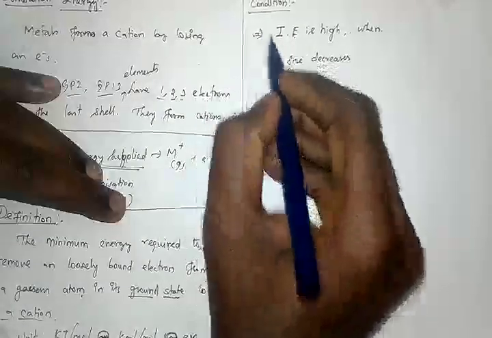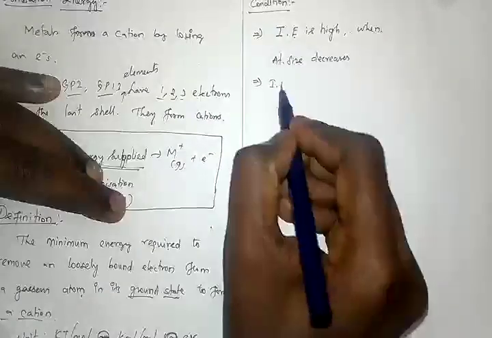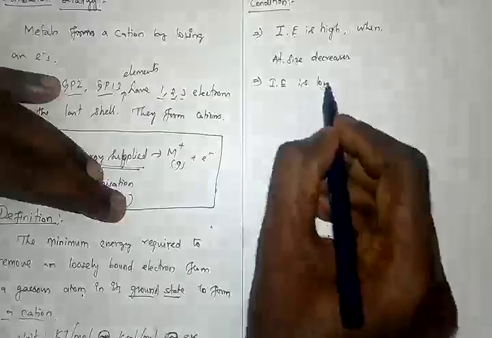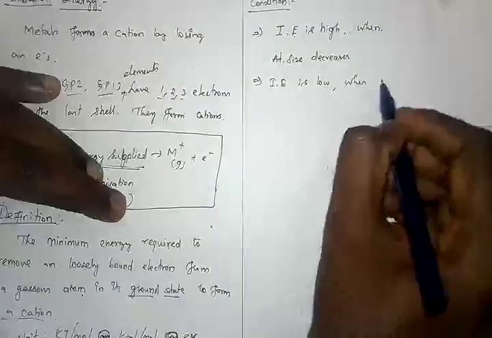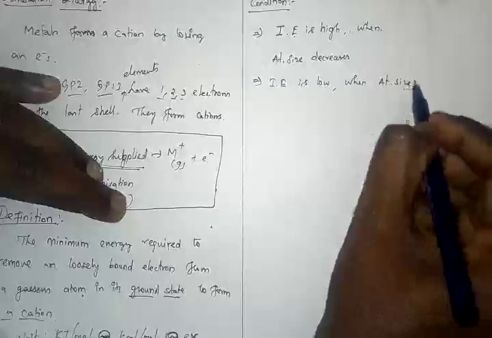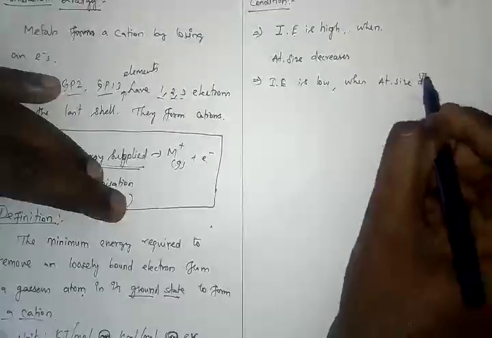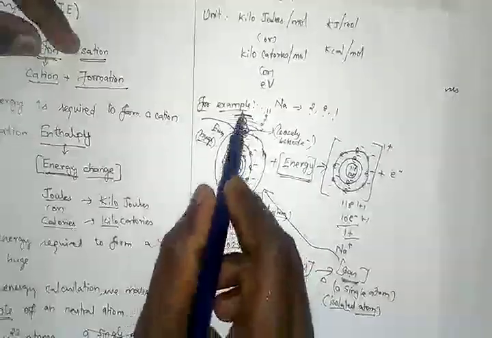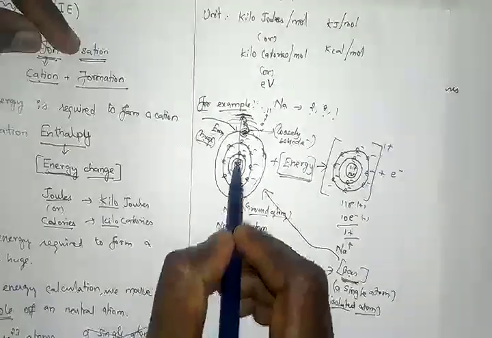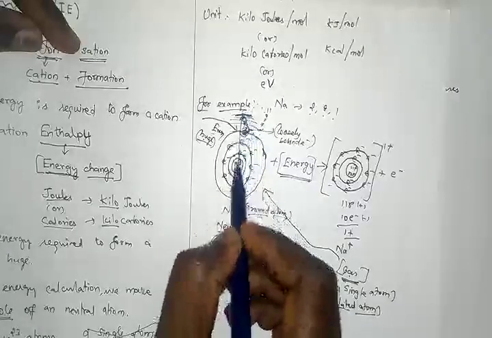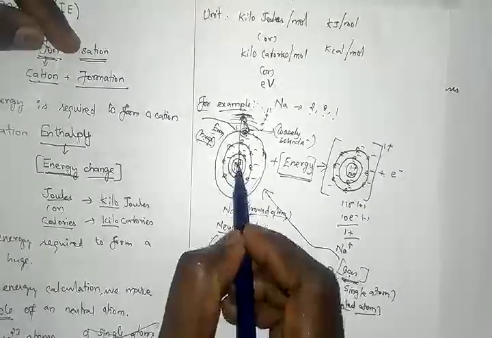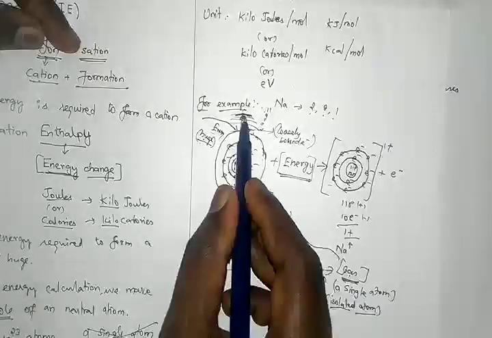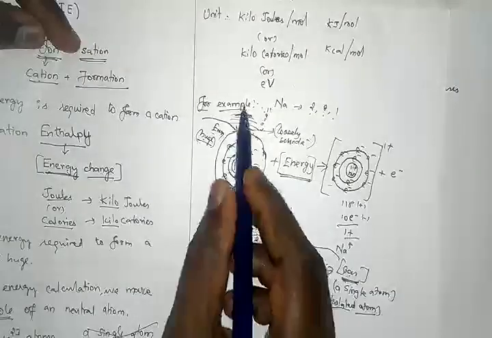So this is the first point, my dear children. What is the next point? Ionization energy is low when atomic size increases, because just now we have seen when the distance between the nucleus and the last electron increases, the attraction force of nucleus and the electron will be decreases, right?